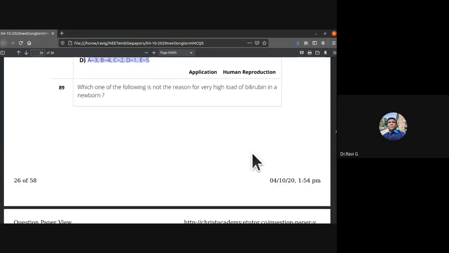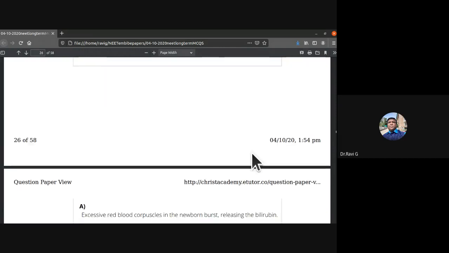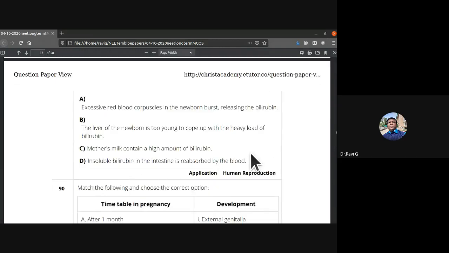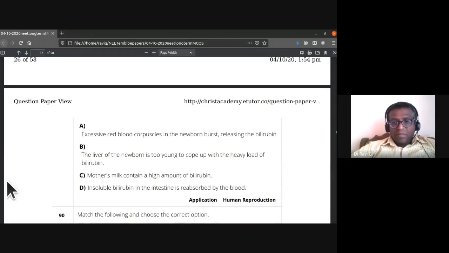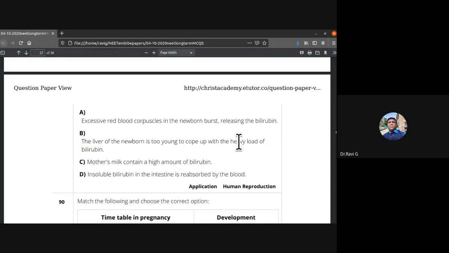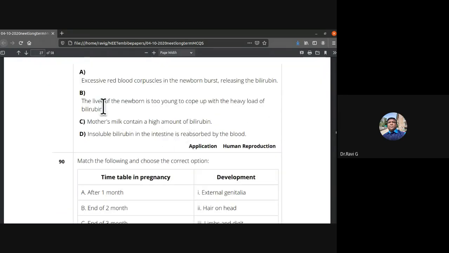89th, which one of the following is not the reason for a very high load of bilirubin in a newborn? Which of them is not a reason? That is the incorrect statement they have asked for in the 89th question. So the incorrect statement we have to select from this. Excessive red blood corpuscles in the newborn burst, releasing the bilirubin. That is a correct statement.